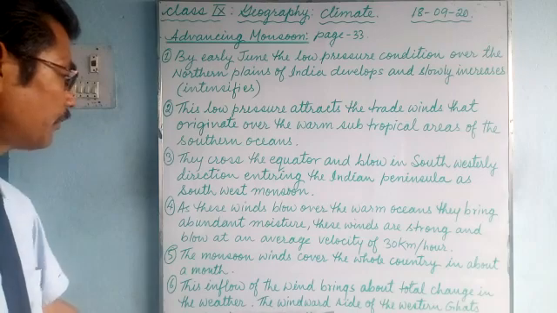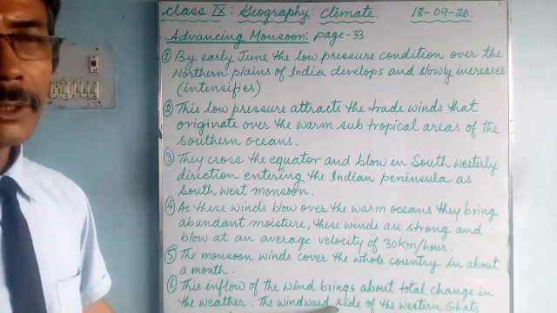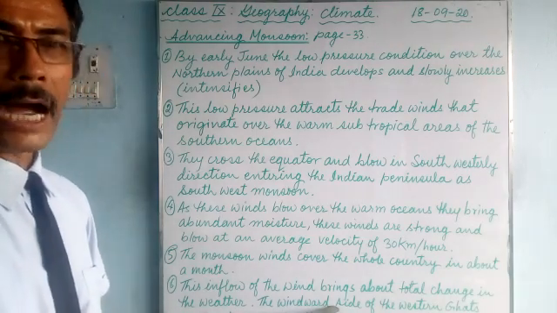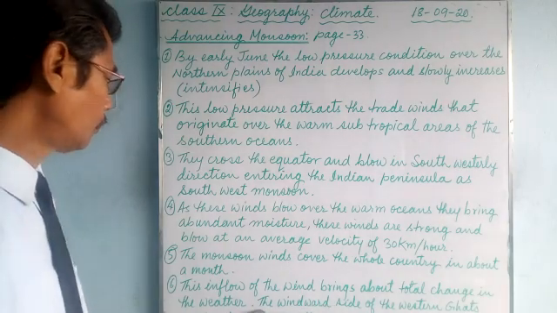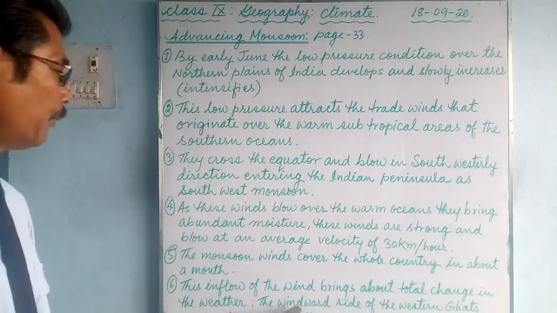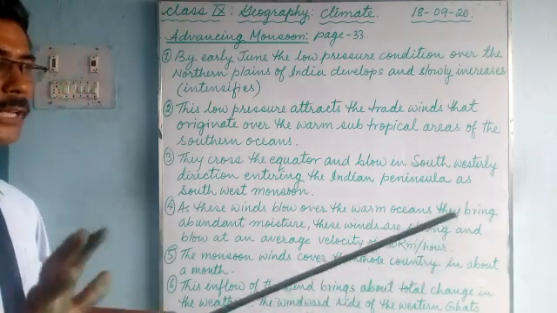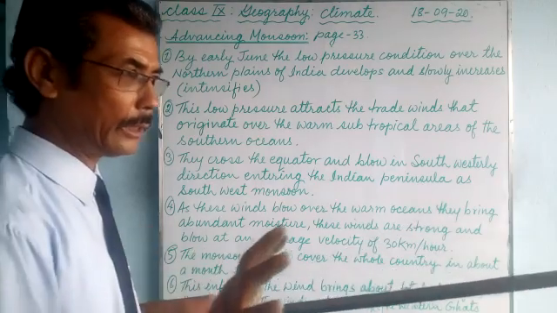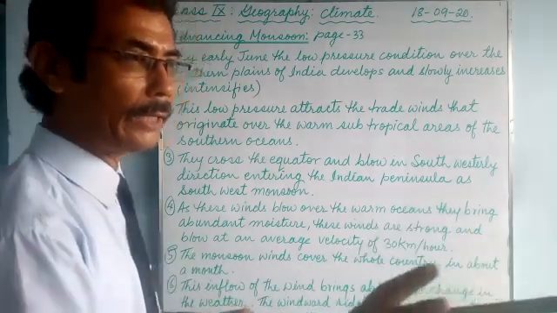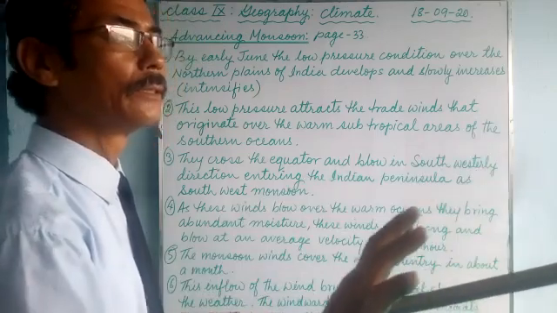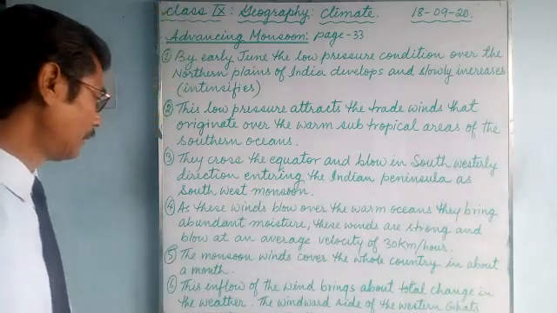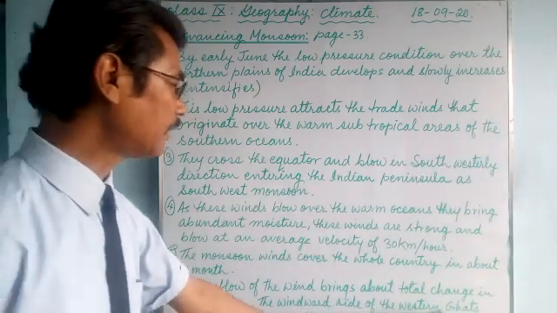So on the windward side in the south, we have the Western Ghat and Eastern Ghat. Windward side means when the wind blows and enters India, it will face the Western Ghat.